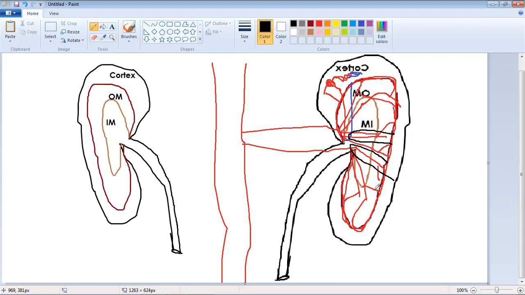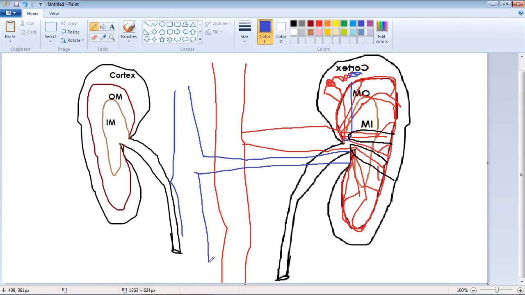At the end of this vasa recta or peritubular capillary plexus, there is genesis of the venular system, and that vein will end up into the small vein, medium size vein, large vein, and will come out as the renal vein from the kidney to enter into the vena cava. So there is the vena cava, and they will join with the vena cava. So this is, in very brief, a cursory glance, an overall description of the renal vasculature system.